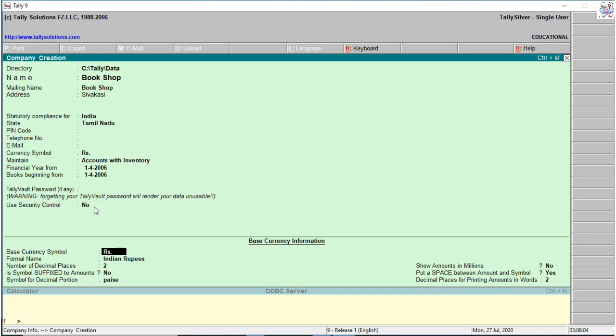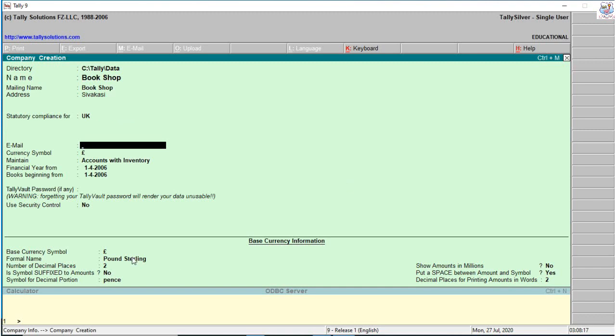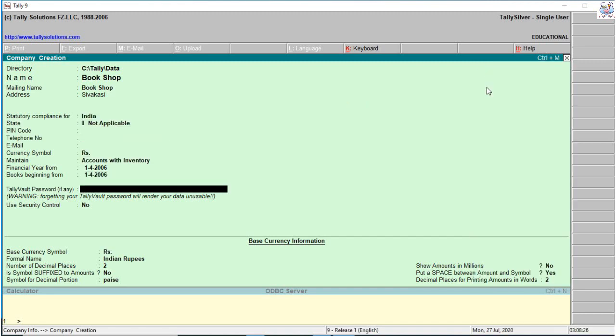It is the base currency information. So I create the company in India. So the currency information is rupees, Indian rupees. Suppose I click UK, the currency information is totally changed. So I click India. So for currency information, you press enter or otherwise press Ctrl plus A. It is currency information, Indian rupees, changes to rupees, paise.